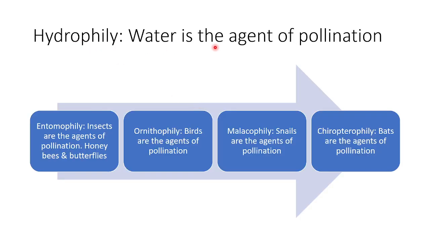Hydrophily is the method of pollination where water is the agent. In entomophily, insects are the agents of pollination. And as I already told, honeybees and butterflies are the best pollinators.